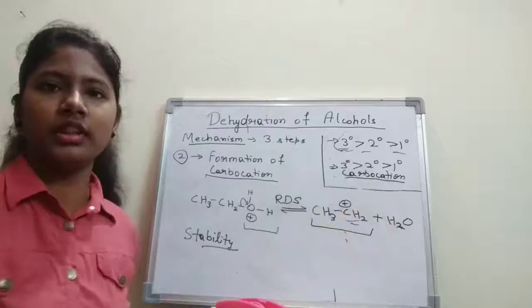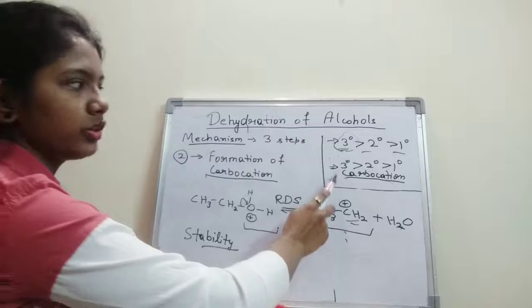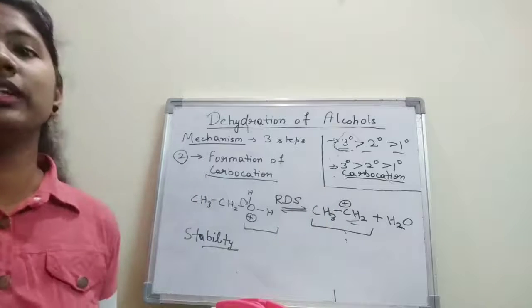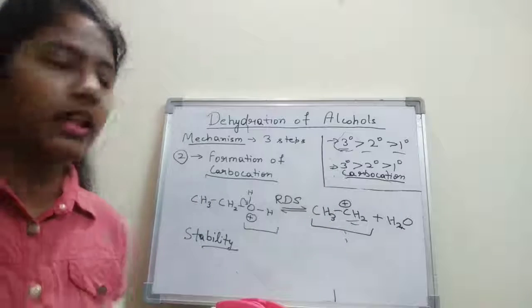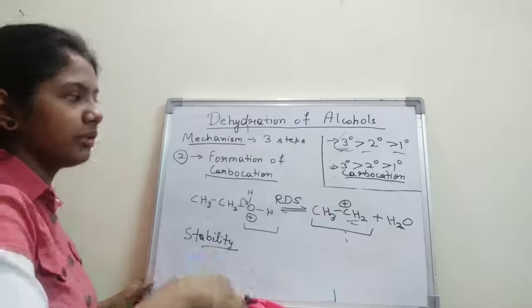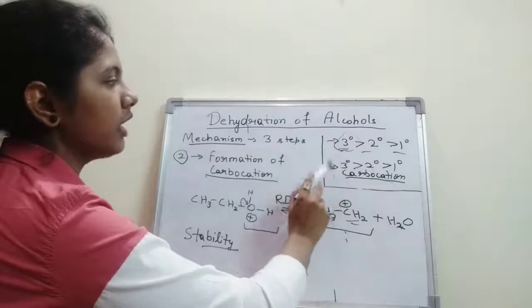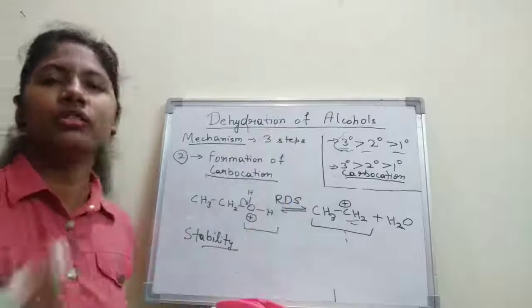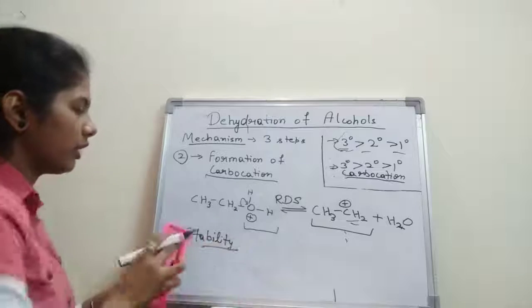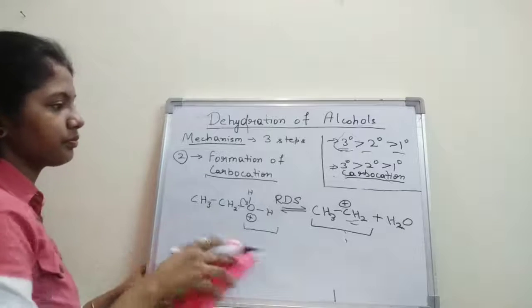The stability of carbocation: tertiary is more stable, and we know that the more stable the intermediate, the faster will be the reaction. The more stable the intermediate, the faster will be the reaction. That's why tertiary alcohols undergo faster dehydration. Okay, so let me write this here for you.